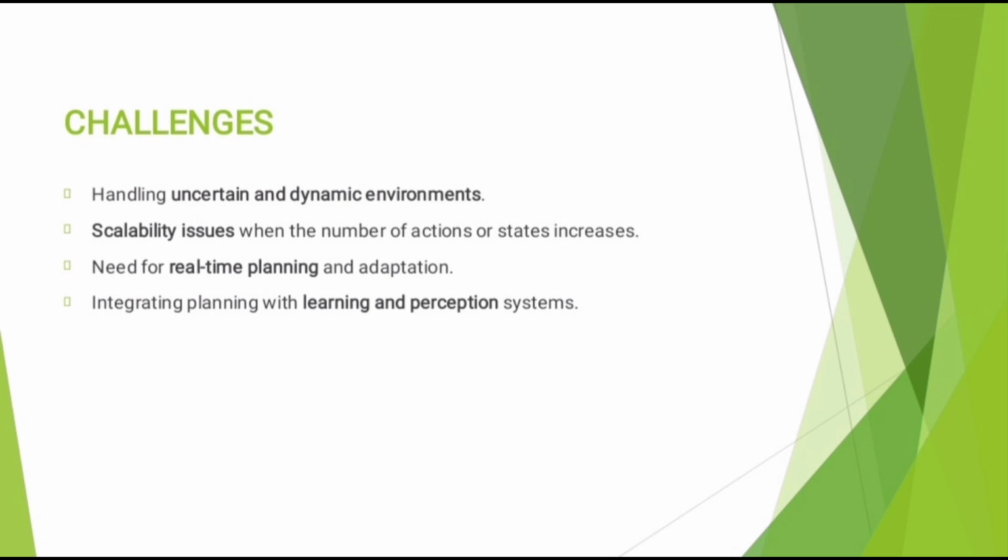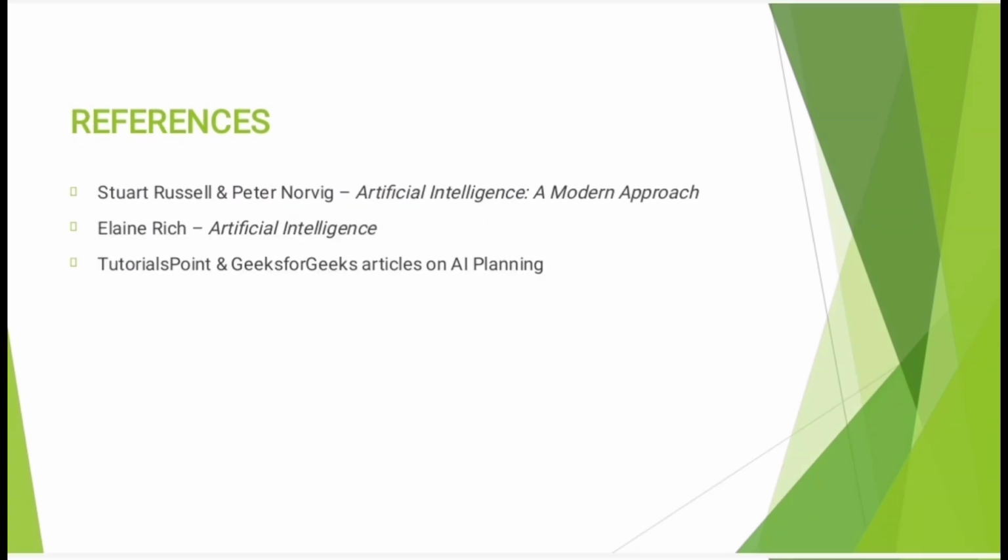Fourth, real-time constraints. In some applications, plans must be generated instantly. Fifth, integration with learning. Combining planning with AI learning models like reinforcement learning is still an evolving area. Researchers are continuously developing new algorithms and models to make planning faster.